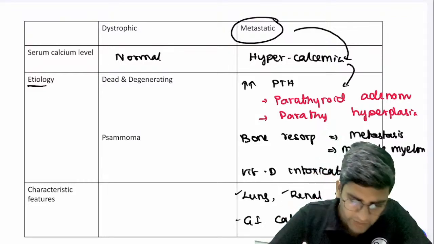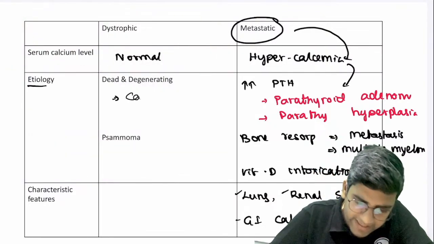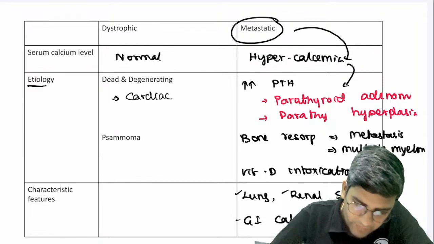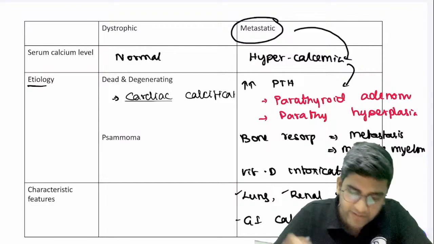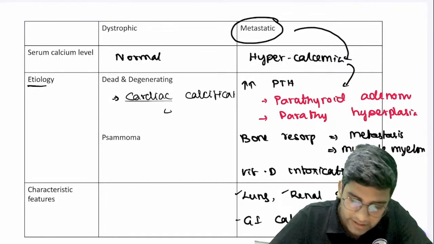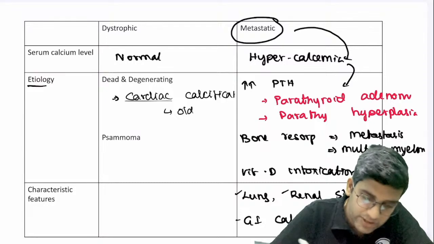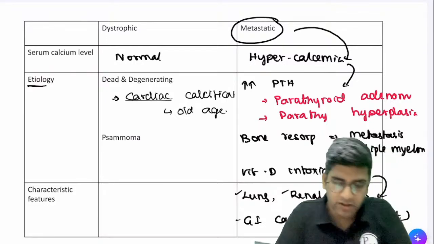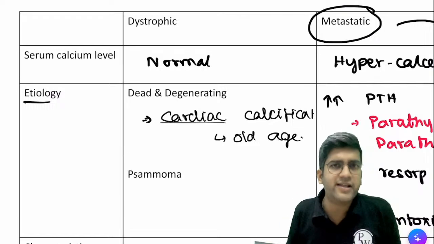Few examples. One is cardiac calcification, right? Cardiac calcification by default is abnormal. Cardiac calcification in the valves, the image of Robbins talks about that in old age. Okay, I'll tell you why this will come under dystrophic. You might wonder what is dead in a heart or degenerating heart in an old age.